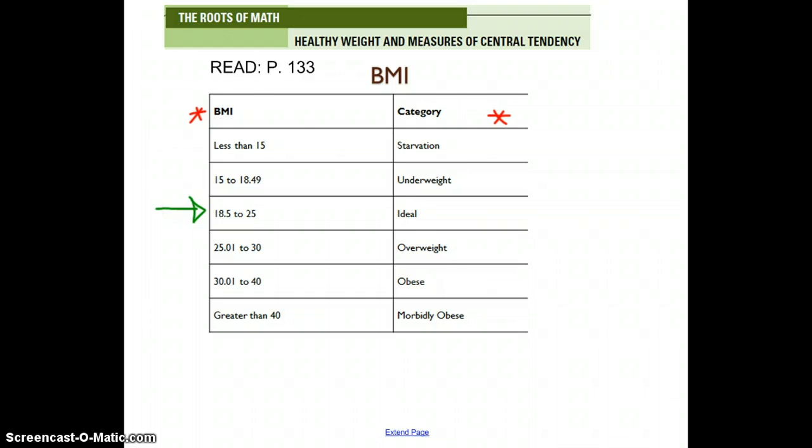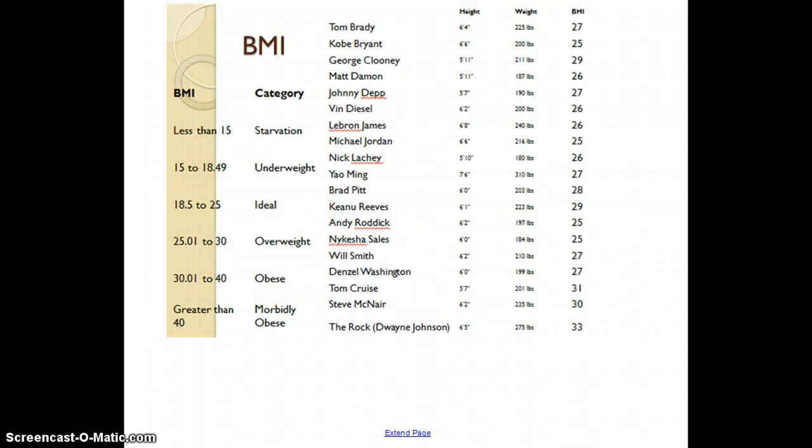Now this doesn't always work for everybody. For example, here's a list of athletes and some movie stars, and all of these people are actually, according to BMIs, obese or at least overweight. So here's one to look at, Kobe Bryant. We all know that he is not actually overweight, but according to BMIs it says he is. Another one that we found that was obese, Tom Cruise, again, not obese, but his height is less, which will drastically change his BMI. And we have The Rock, who also says that he is obese. So there's just some interesting information.